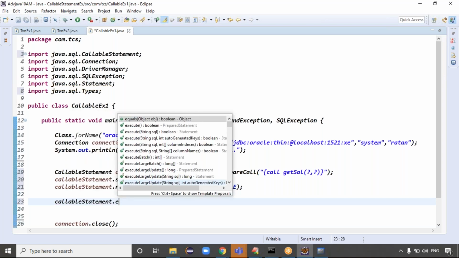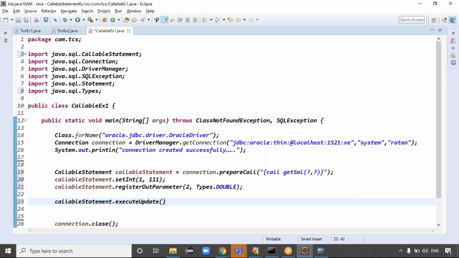Execute update method means what happened, guys? The query is executed, like a procedure executed. I can simply go for the execute method. The query executed, then the output is stored in which parameter? We registered one variable for the output, so the output is stored in the second parameter, right? Exactly.